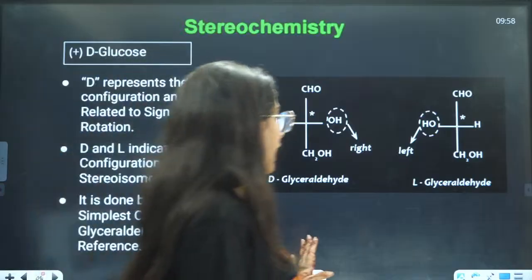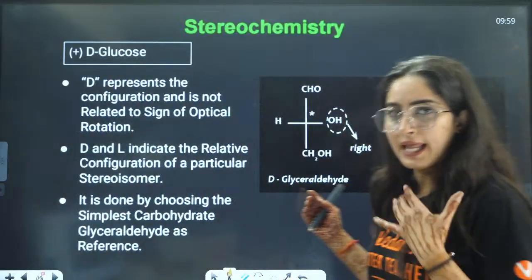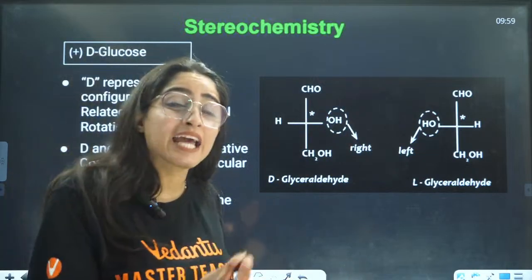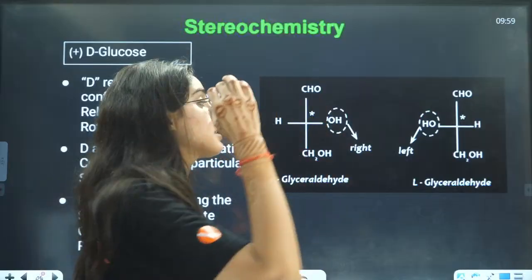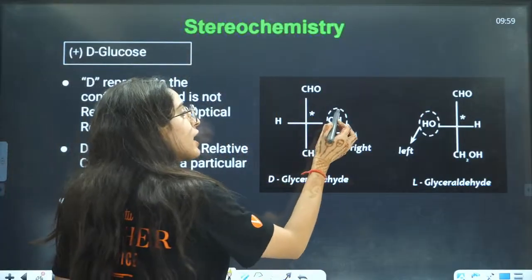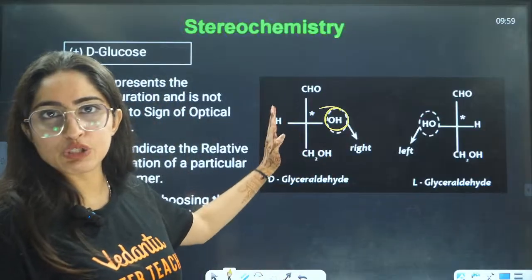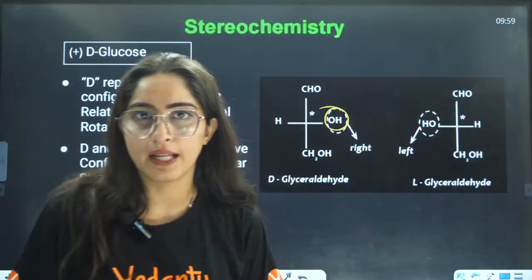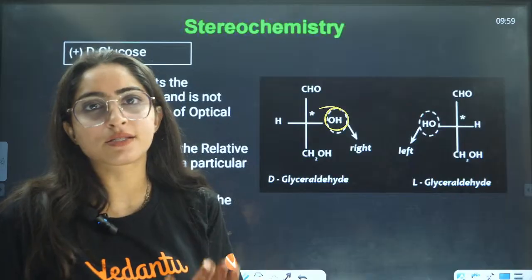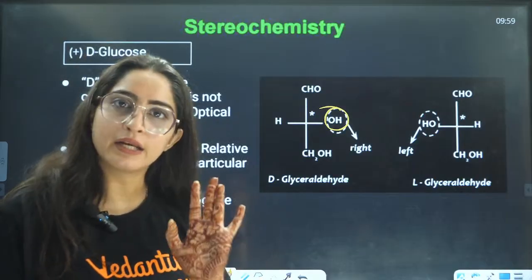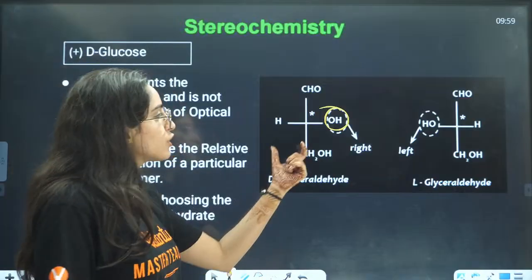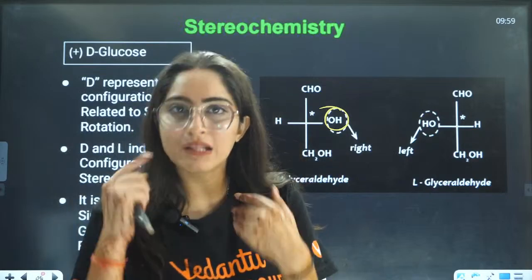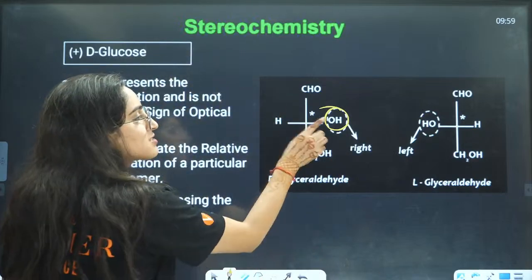Now, what is capital D and capital L? We have done this in optical isomerism as well, and in detail we have covered it there. Your last chiral carbon should have OH. If it is on the right side, it is capital D. If it is on the left side, it is capital L. We are not talking about all the structures, we are talking about the last chiral carbon.